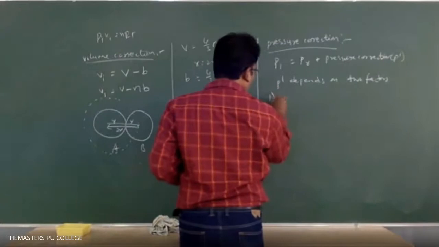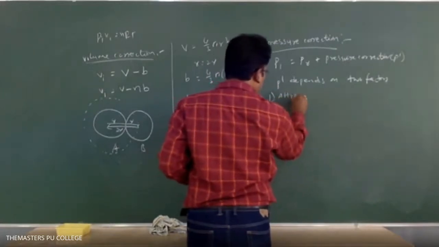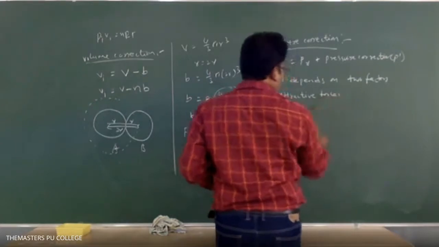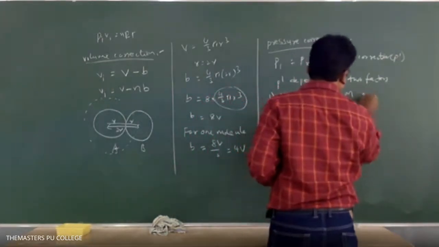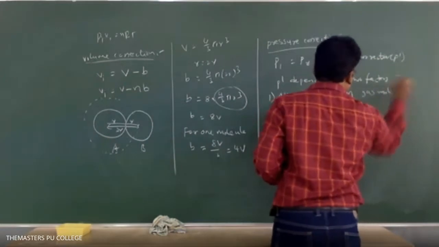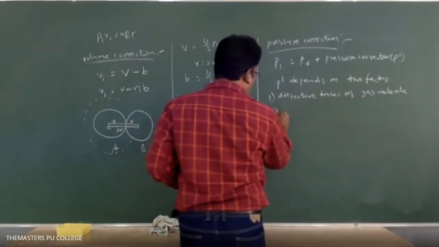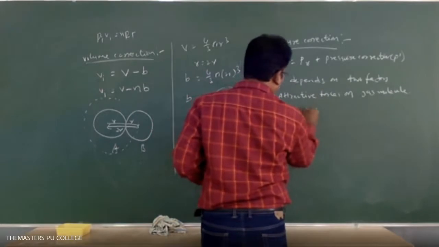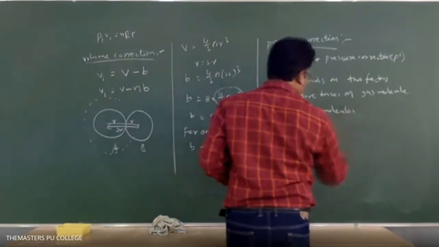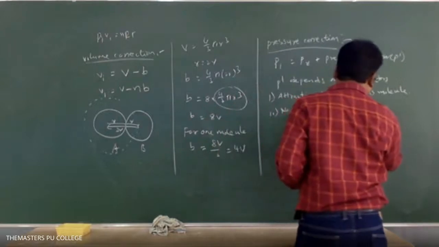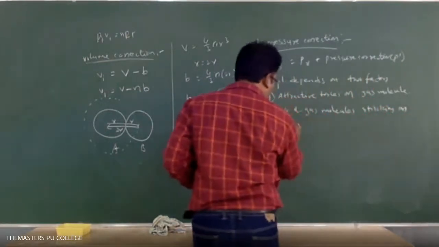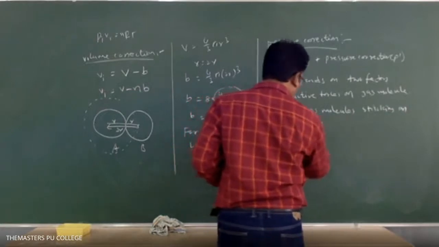Number one, attractive forces on gas molecules. And the second one is the number of gas molecules striking on the walls of the container.